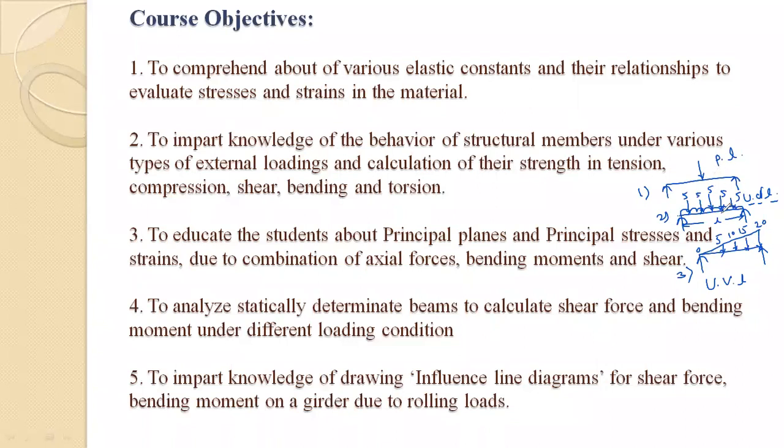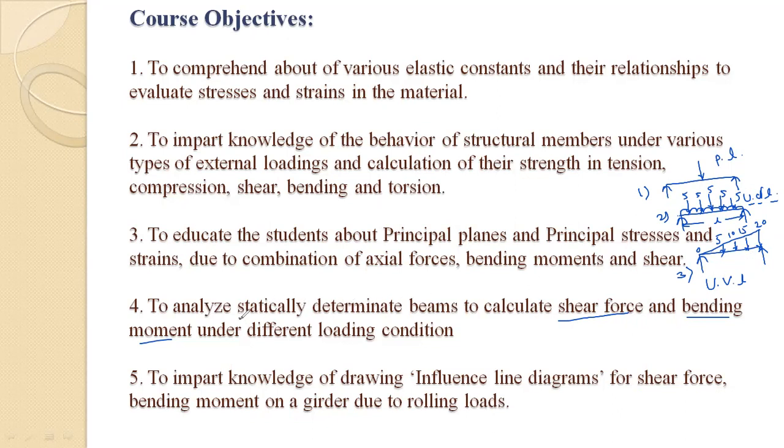Okay, so 3 types of loadings: point load, uniformly distributed load, and uniformly varying load. We have to find out shear force and bending moments under different loading conditions. So how many loading conditions are there? 3 conditions. First is point load, second is uniformly distributed load, and third is uniformly varying load.